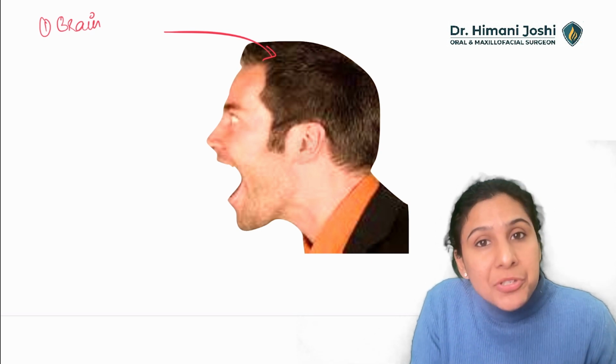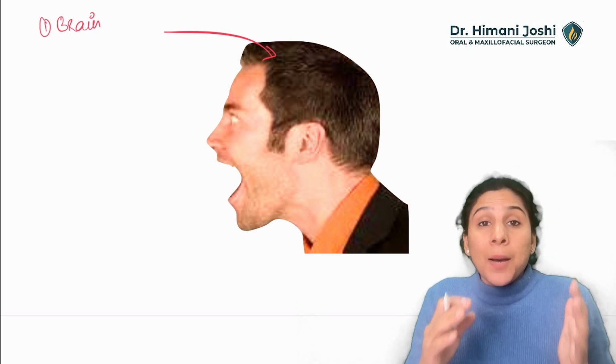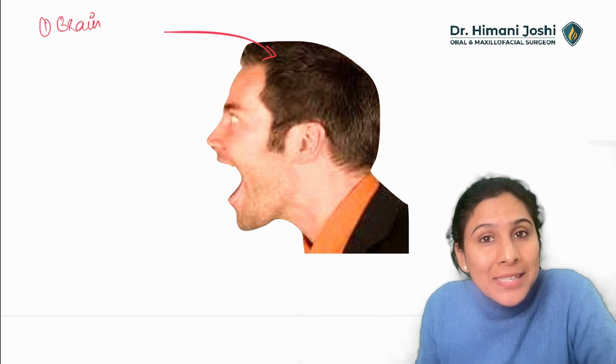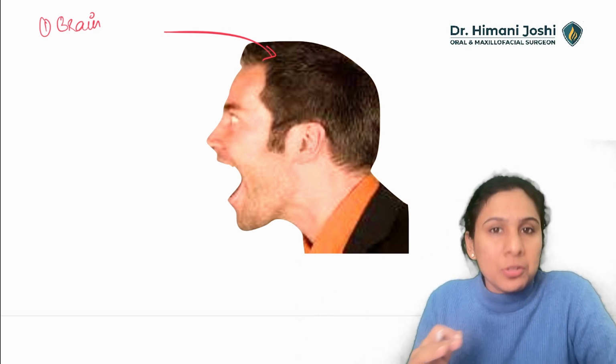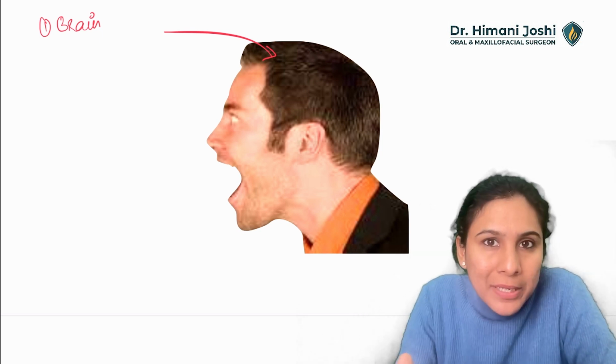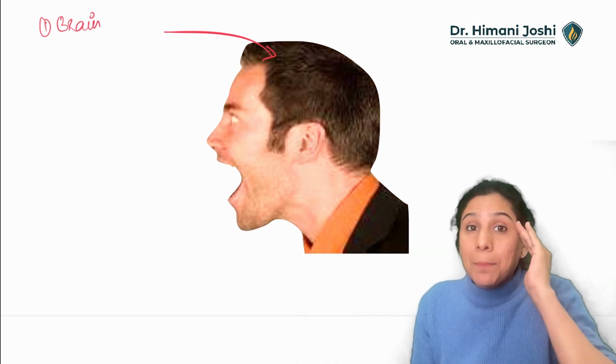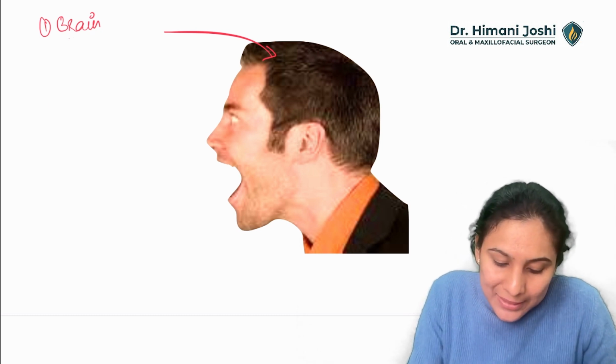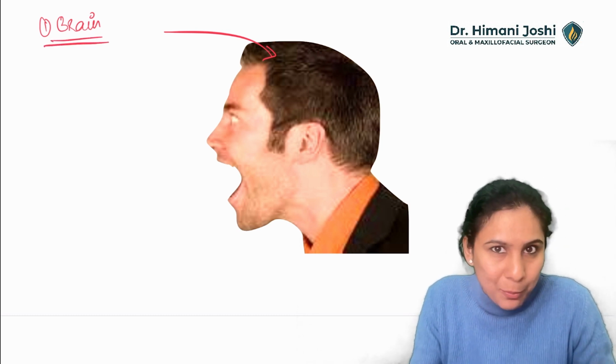An unconscious patient will not open his mouth. A comatose patient will not open his mouth. A patient who has a low GCS after trauma will not open his mouth. So a patient whose brain is functional normally will open his mouth. If the brain is not functioning normally, that is the first thing you need to open your mouth. So first thing is brain.